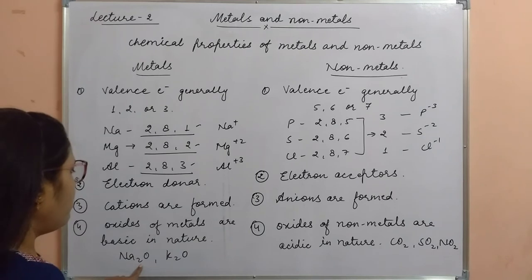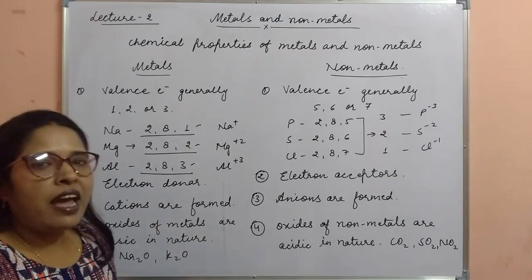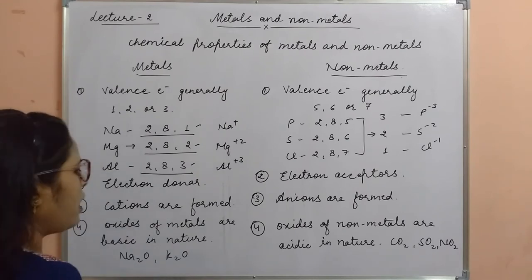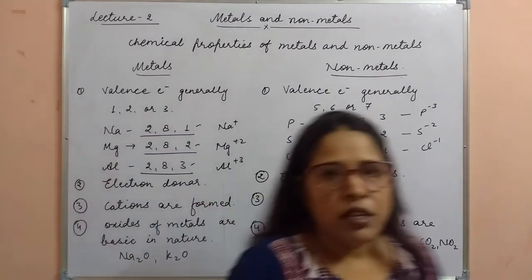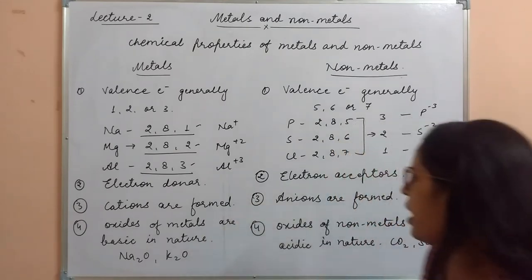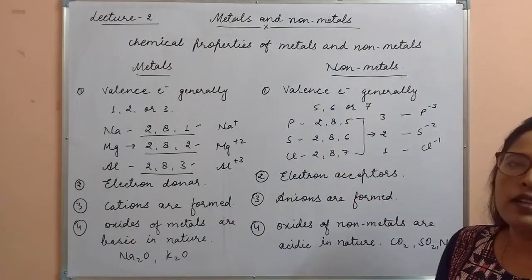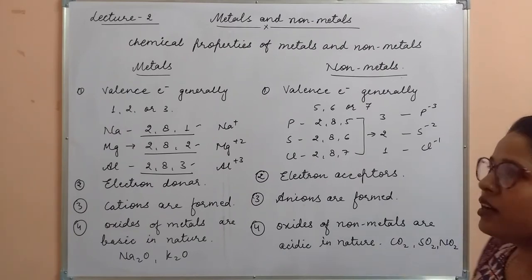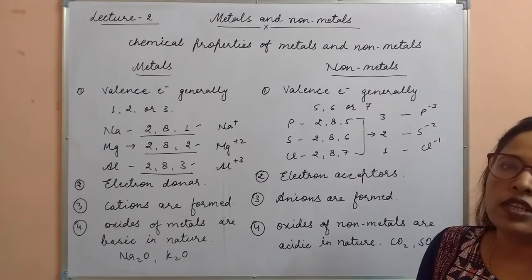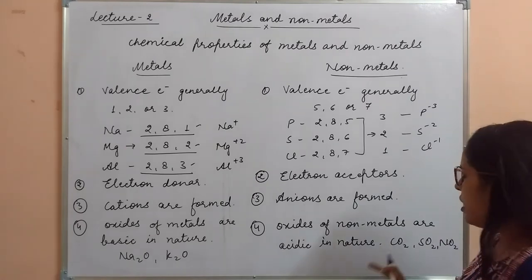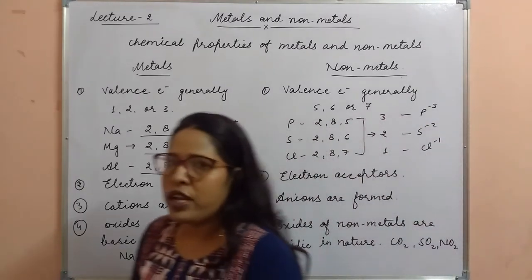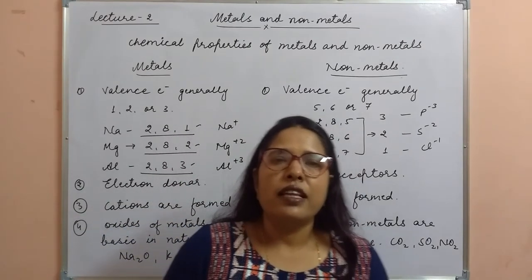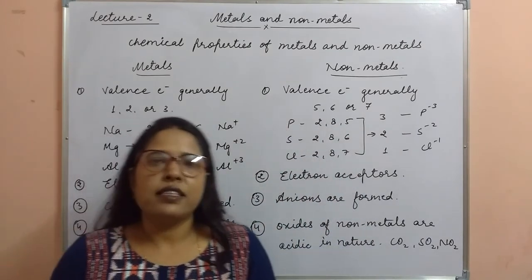When metallic oxides react with water, they form hydroxides, and a hydroxide is a base. That's why these are basic in nature. And when oxides of non-metals react with water, they form acids. Carbon dioxide reacts with water and forms carbonic acid. Sulfur dioxide reacts with water and forms sulfuric acid. Nitrogen oxide forms nitric acid, and these are acids. They are acidic in nature.